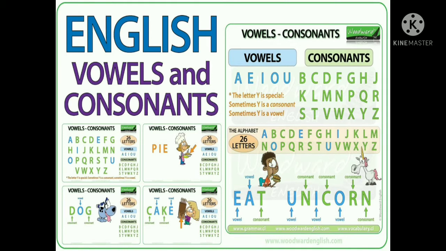Okay, here are a few examples, like eat. In eat, E is a vowel, A is a vowel, and T is a consonant. Similarly, in unicorn, U, N, I, C, O, R, N: U is a vowel, I and O are also vowels. The rest of the letters N, C, R, and N are consonants.